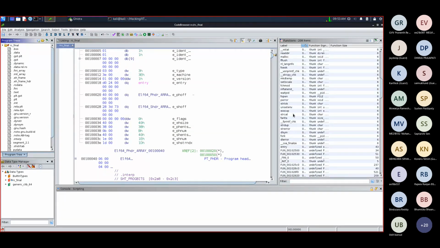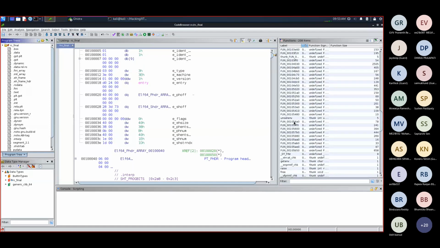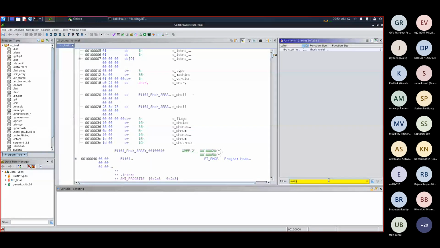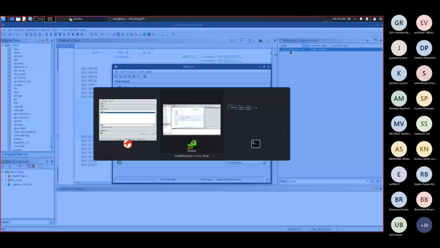I know this is not the right way to go. Soon enough we will realize that we can't go any farther from this, but I just want to make you guys go through the whole process so that you get an idea of how exactly it is. Let's search for main. We have this libc start main, but it doesn't seem to show anything. Its assembly is unknown. We had a few other functions as well which were unnamed, which had no names at all. You can just go there. These also kind of look random.